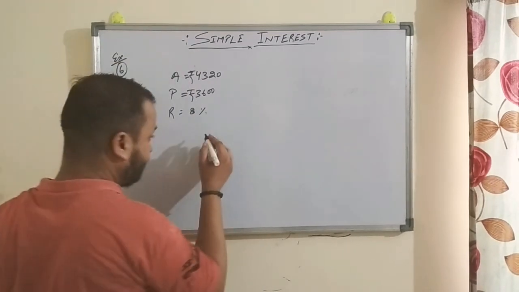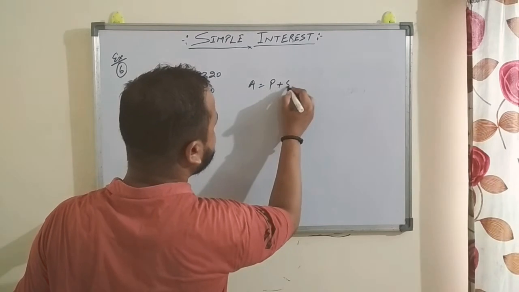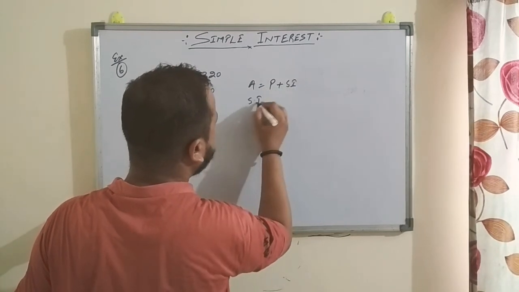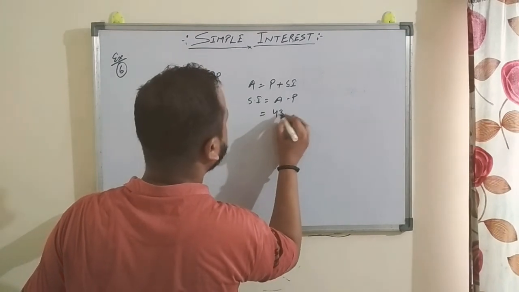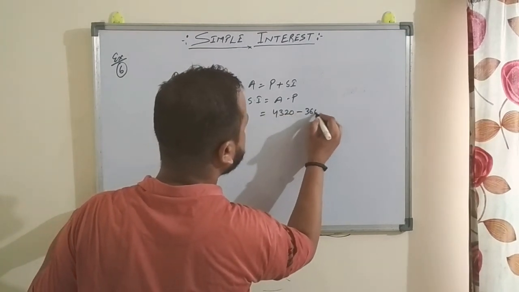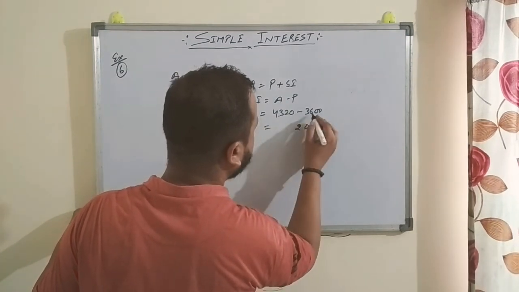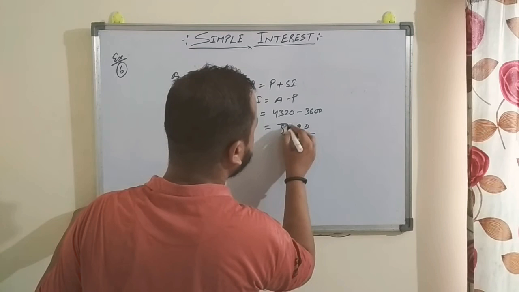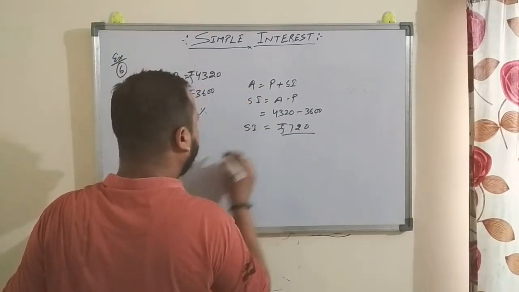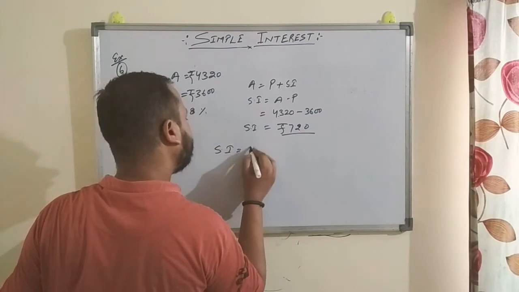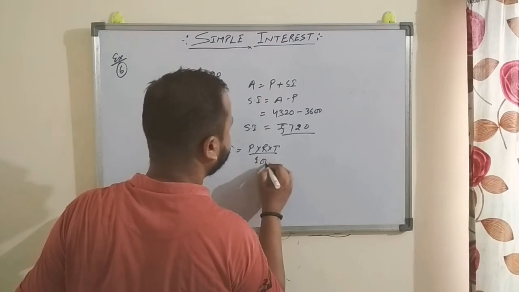So we know that A is equal to P plus SI. So SI is equal to A minus P. A is 4,320 minus 3,600. You will have 13 minus 6, that is 7, so 720 rupees is SI. We know the formula for SI. SI is equal to P into R into T by 100.